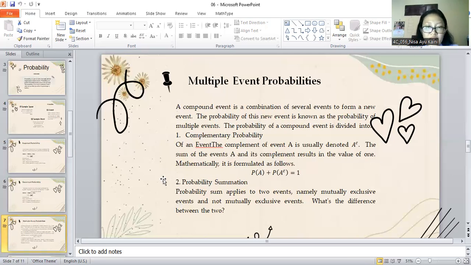And number two is probability summation. Probability sum applies to two kinds of events, namely mutually exclusive events and not mutually exclusive events. What is the difference between the two? Mutually exclusive events are two events that cannot occur simultaneously. That is, the intersection between the two events is zero. And not mutually exclusive events are events that can take place simultaneously. In these events, there is an intersection between one event and another.